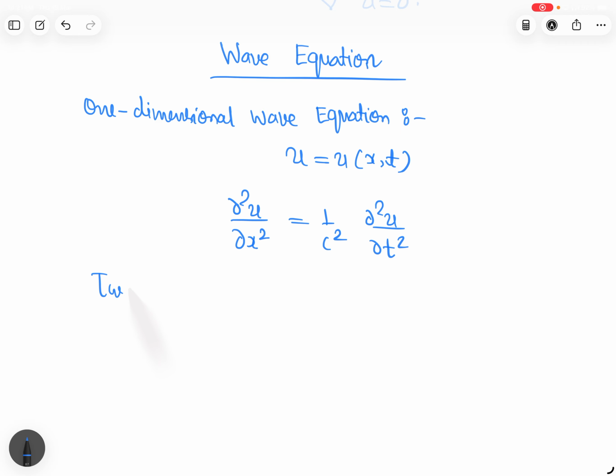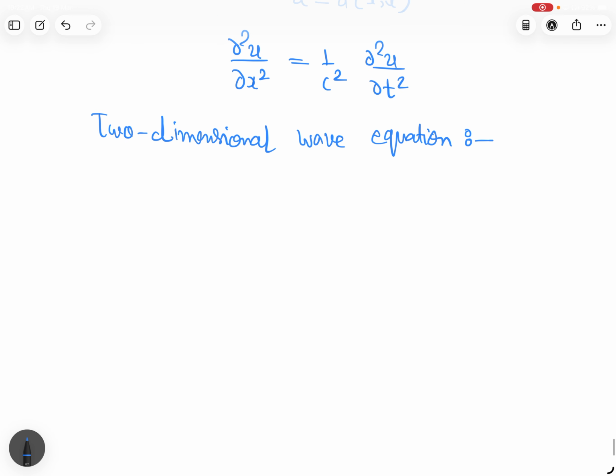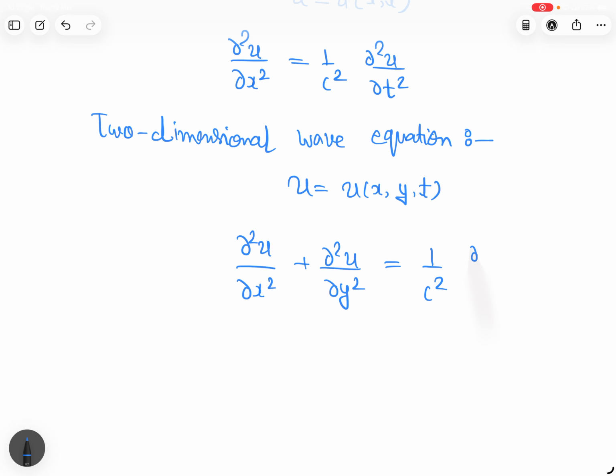Similarly, the two-dimensional wave equation: u is a function of x, y, and t, and the wave equation is given this way.